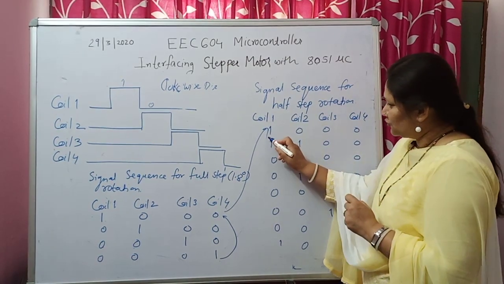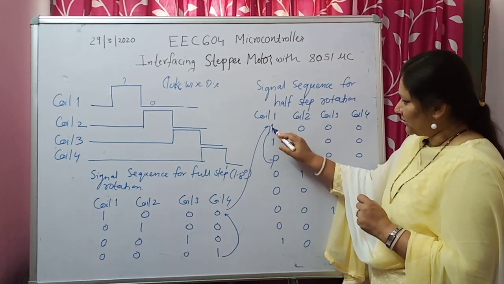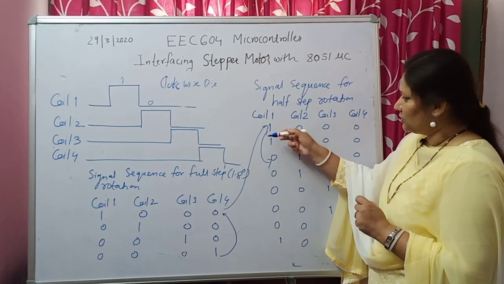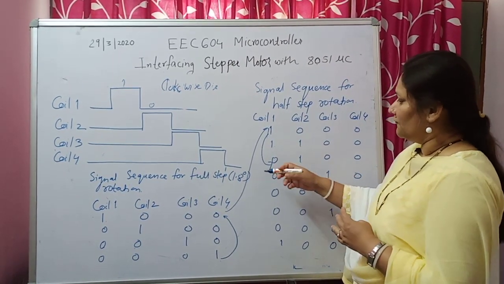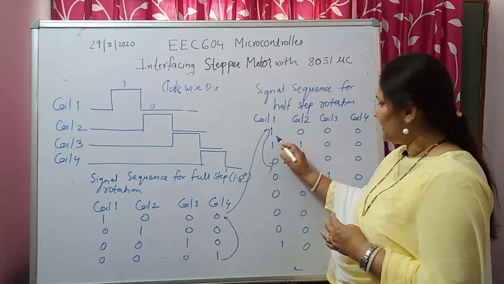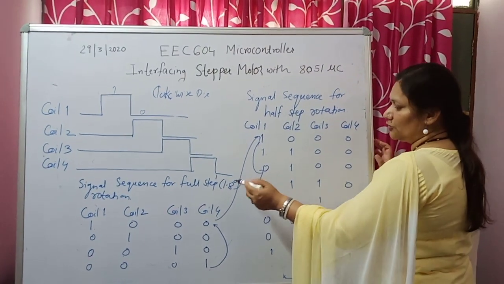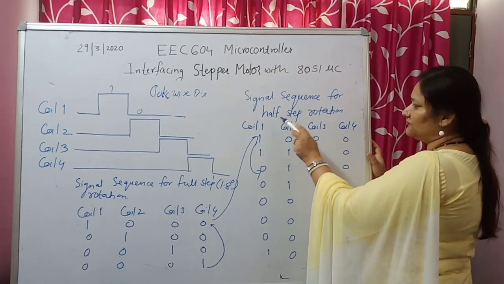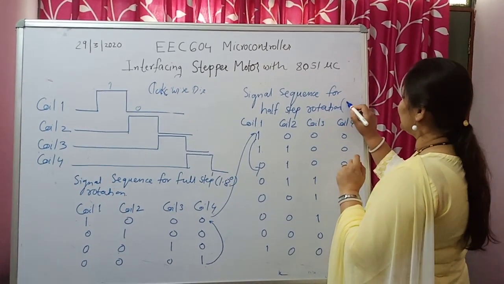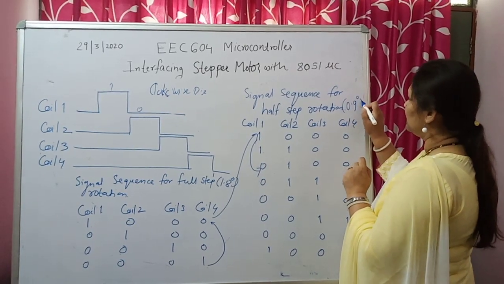So to come to this particular step, it will take 2 steps, which means your step angle will be reduced by half. Previously you were getting a full step angle of 1.8 degrees. Now you will get a half step angle of 0.9 degrees.